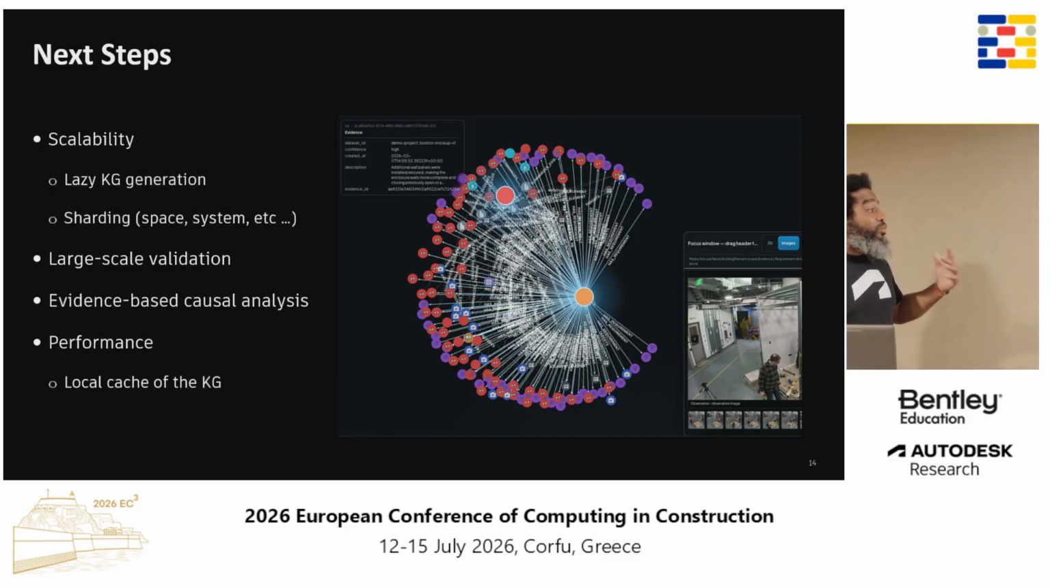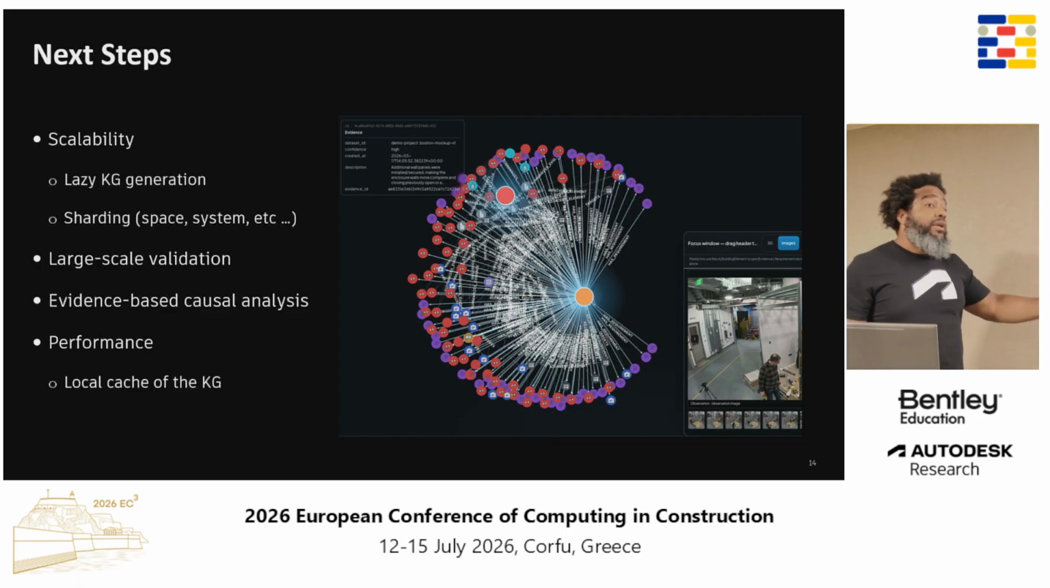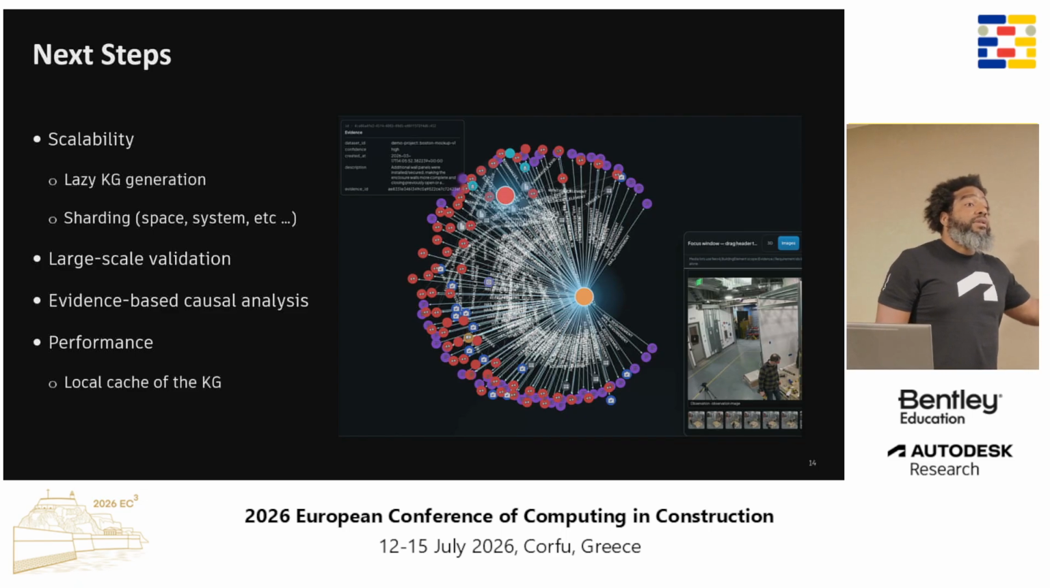And then we are also doing a lot of work on evidence-based causal analysis. So basically, when something happens, why did it happen, and eventually, can we avoid it happening again?